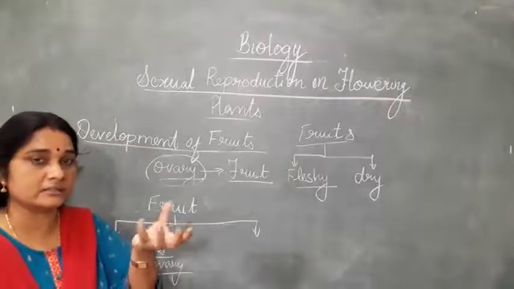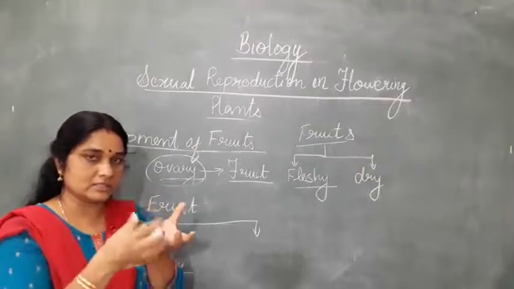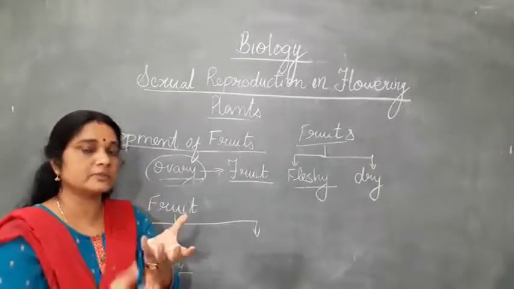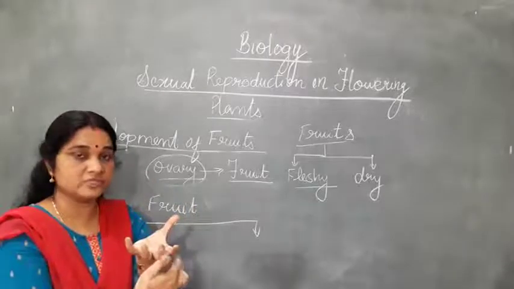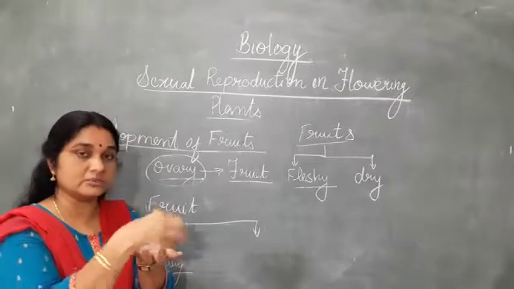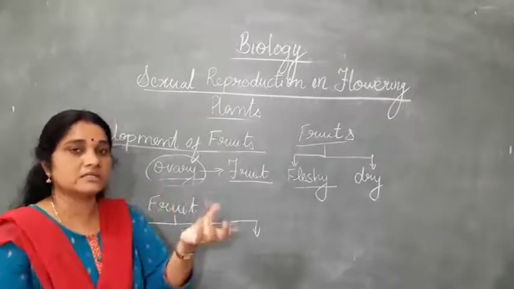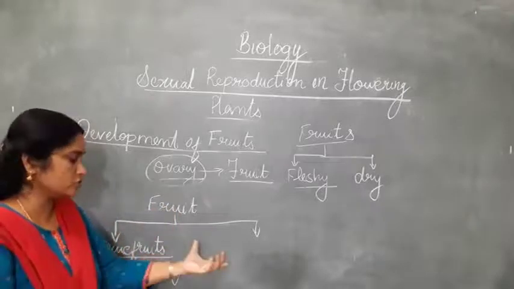For example, the thalamus, you know, the receptacle. The thalamus is the region where all the floral parts of the plant are arranged. On the thalamus you can see the sepals, the first green structure, then the petals, and inside the petals there is the androecium, and then the gynoecium with stigma, style and ovary, which you have done.